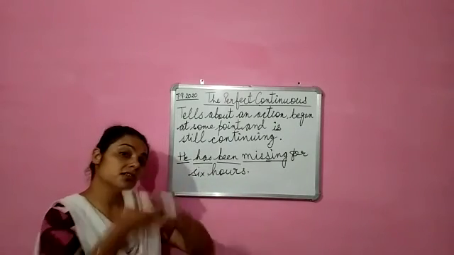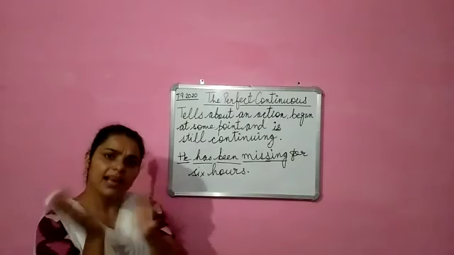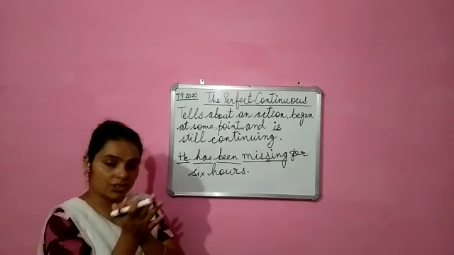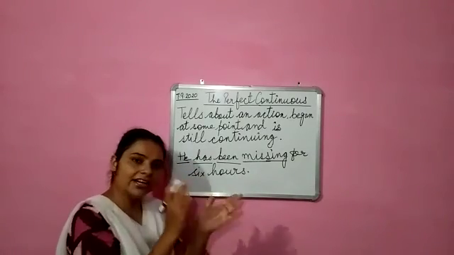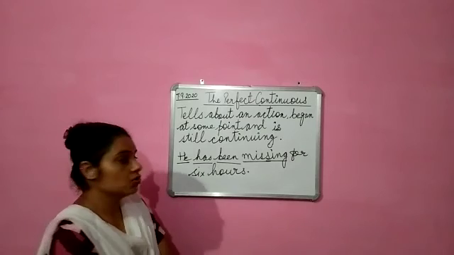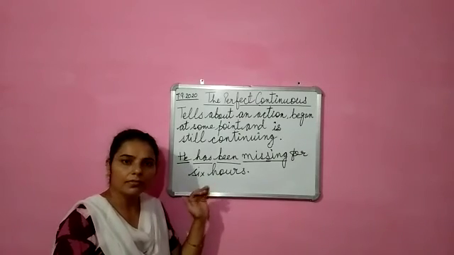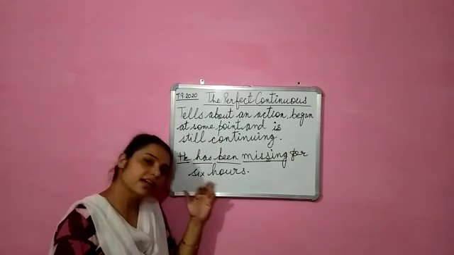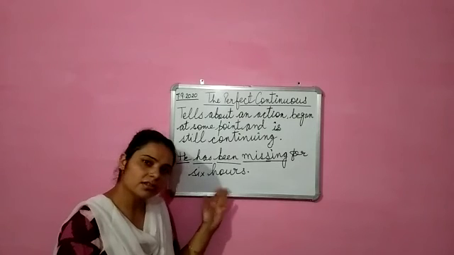So this action happened in past and it is still continuing. Okay, this action happened in past and it is still continuing. So this is known as present perfect continuous tense. Okay students? Okay.